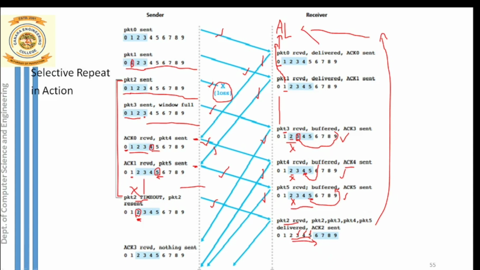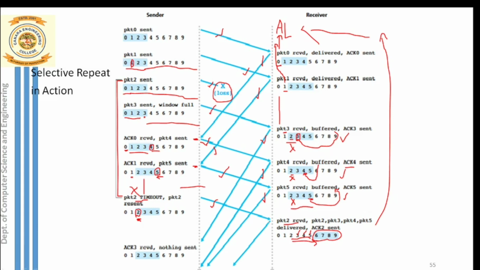So here all 4 packets are back to back, it is extracted and delivered to the above layer. So now you can notice here the receiver's new window. Inside the receiver's window, how many packets are there again? 4 new packets, which are 6, 7, 8 and 9. These are the 4 new packets that are expected at the receiver side.